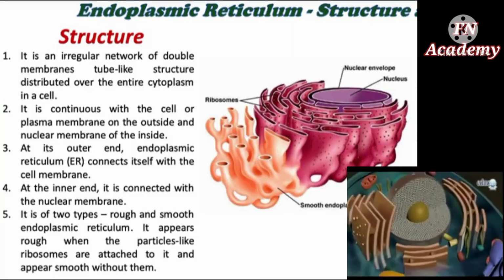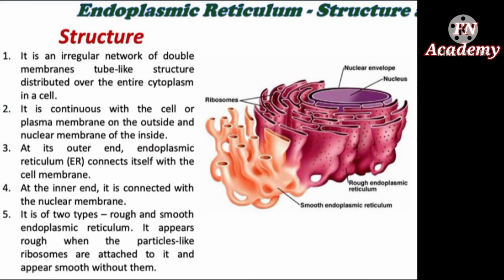Now coming to the structure of the endoplasmic reticulum. It is an irregular network of double membrane tube-like structures distributed over the entire cytoplasm in a cell. It is continuous with the cell or plasma membrane on the outside and the nuclear membrane on the inside. At its outer end, the endoplasmic reticulum connects itself with the cell membrane, and at the inner end, it is connected with the nuclear membrane.